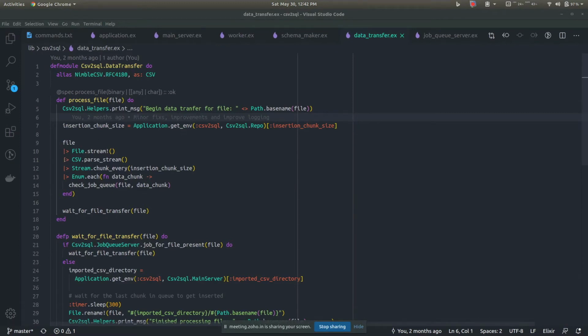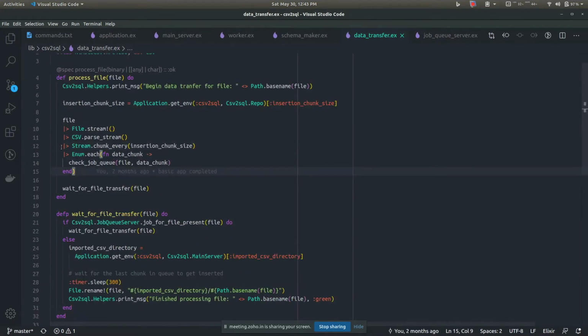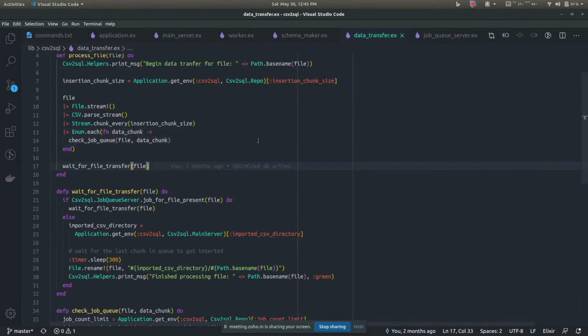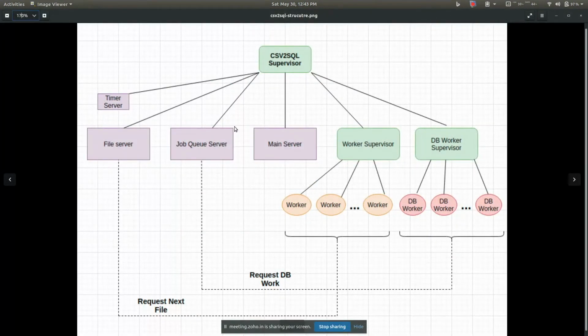Instead, we are streaming the file and parsing the CSV as we did earlier, and like earlier, we are chunking parts of the CSVs, say 100 rows at a time, but we are doing something else here. Let me show you what is happening before going into the code. This job queue server maintains a queue, which is a sort of control, so that we don't end up writing to the database too fast.